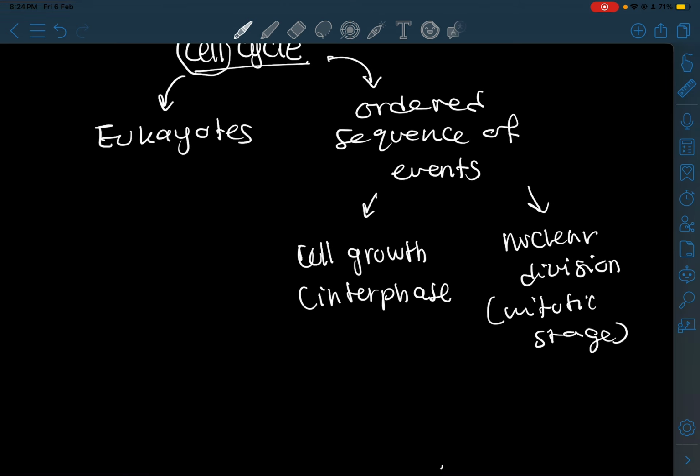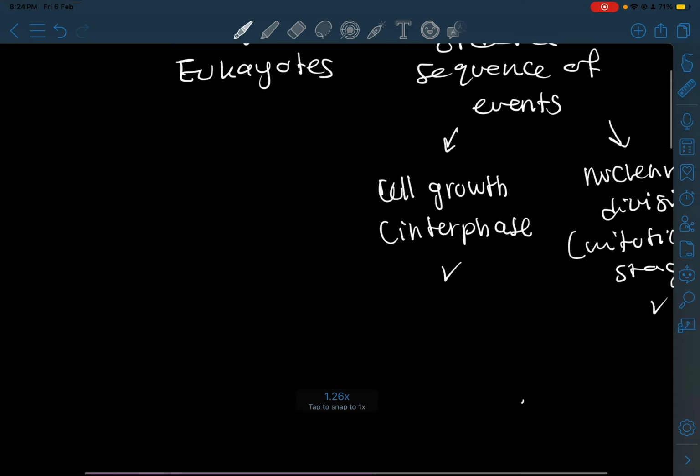So, in simple understanding, when we talk about the cell cycle, it happens in eukaryotes. And what is the cycle? It is an ordered sequence of events. What are the events? Cell growth, which is known as interphase, and nuclear division, which is known as the mitotic stage.